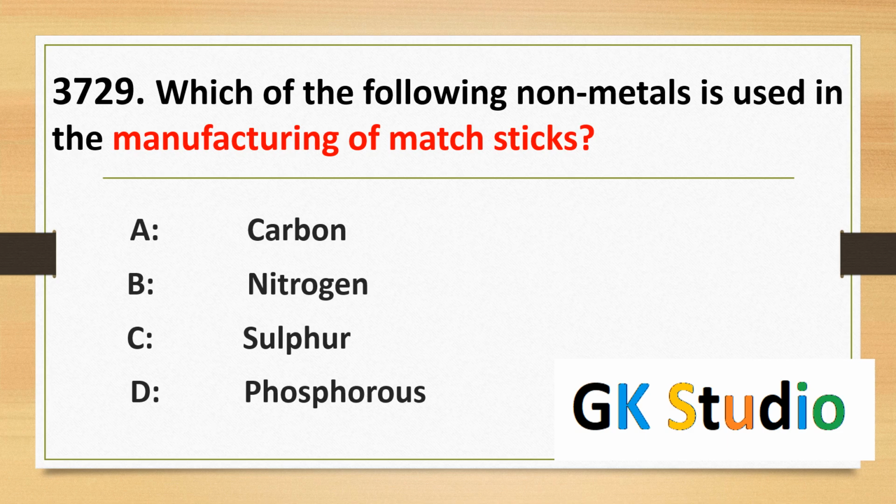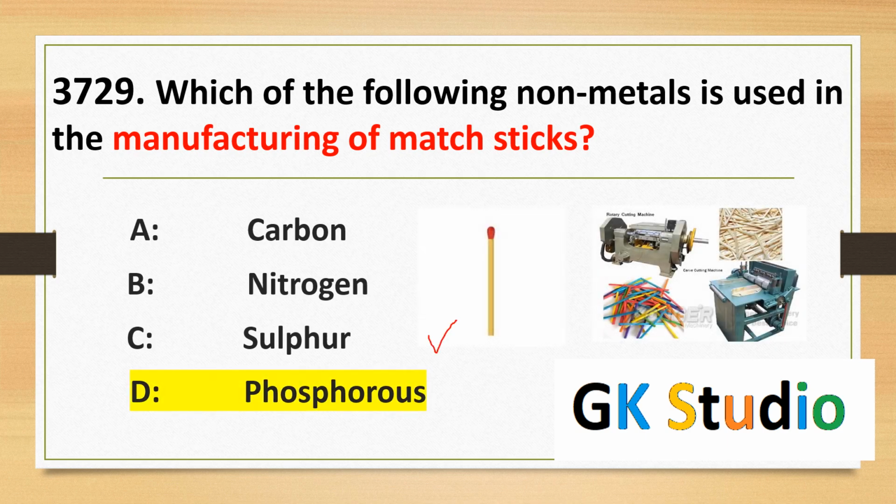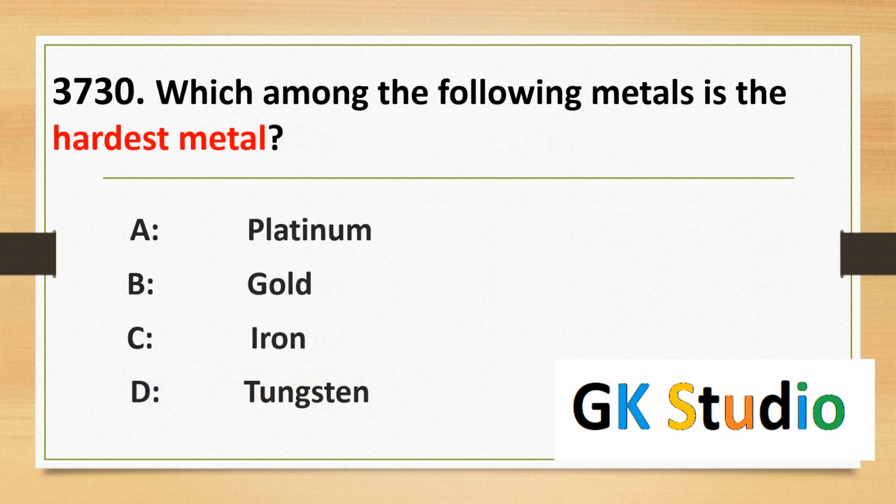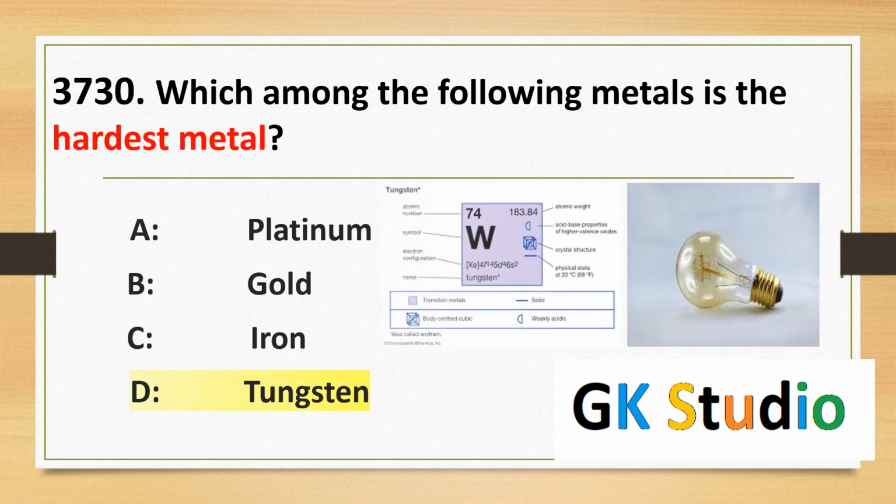Which of the following non-metals is used in the manufacturing of matchsticks? Phosphorus. Basically, phosphorus, which is a non-metal, is used in the manufacturing of matchsticks. Which among the following metals is the hardest metal? The correct answer, tungsten. Its symbol is W and its atomic weight is 183, and it is mostly used in the filament of an electric bulb.